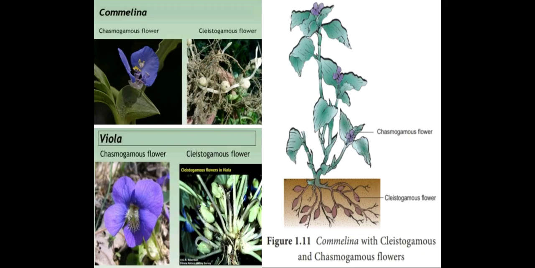Here I have shown you the diagrams of the Commelina plant and the Viola plant showing both types of flowers, the chasmogamous flower and the cleistogamous flower. You can see in the chasmogamous flower the opened up flower with very colorful, attractive petals, blue colored, and anthers and stigma are very much exposed here. And in cleistogamous, you can see the buds. Usually they will be inside the soil, attached to the root. Here in figure 1.1 you can see the chasmogamous and the cleistogamous flowers of the Commelina. Cleistogamous flowers are usually present below the soil, under the roots.